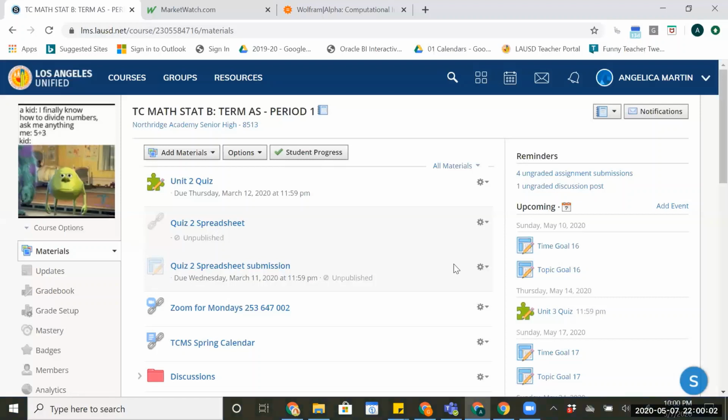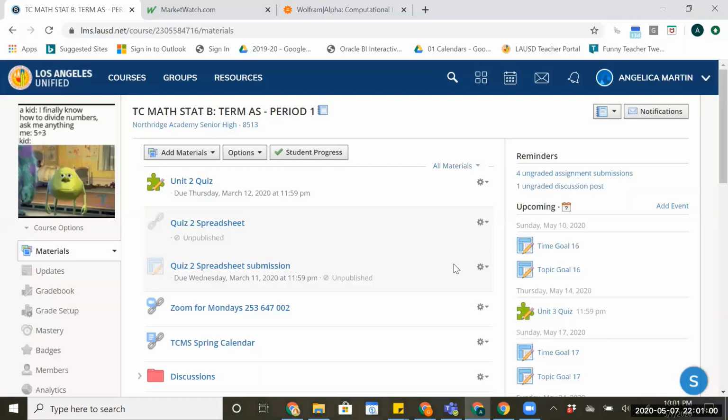Okay, so today again, hopefully this is going to be a short video. We're starting off with how to sign up for MarketWatch. And then the second half will be how to use Wolfram Alpha to support your decisions in our MarketWatch game. Okay, now the MarketWatch game is a virtual stock exchange. So kind of think about it like Monopoly, and we're all going to be playing together. Okay, that means period 1 and period 4, we're all in one big MarketWatch game. So we really get a lot of people playing at the same time.